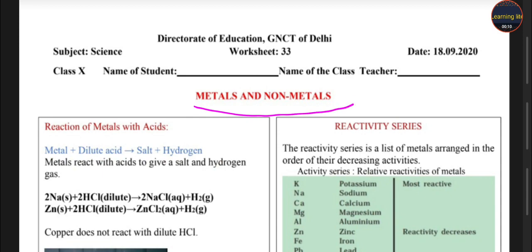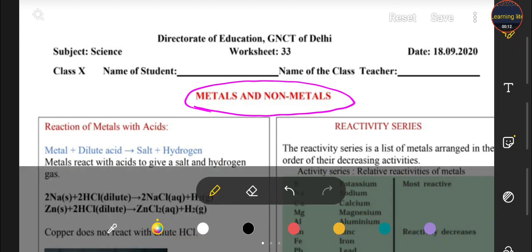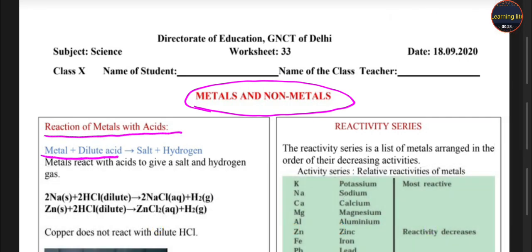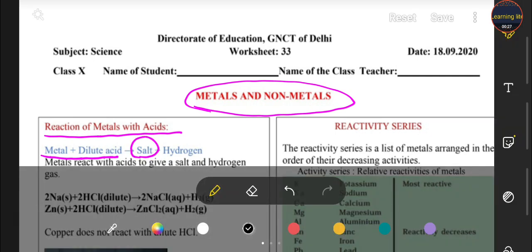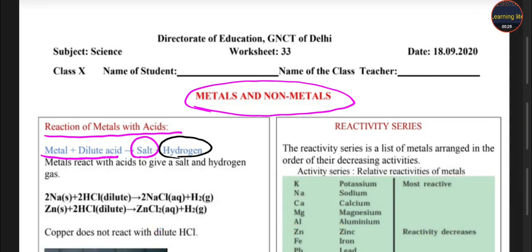And that is from your unit Metals and Non-metals. In the last worksheet we ended with the chemical reactions, and today we continue with the chemical reactions of the metals. First, when the metals react with the acid. So students, whenever any metal reacts with the acid, it produces salt and also gives hydrogen gas.